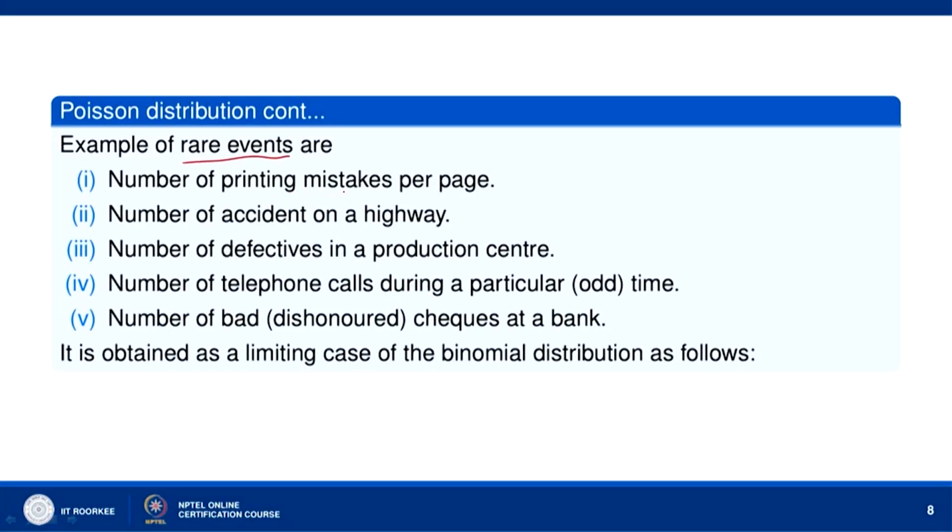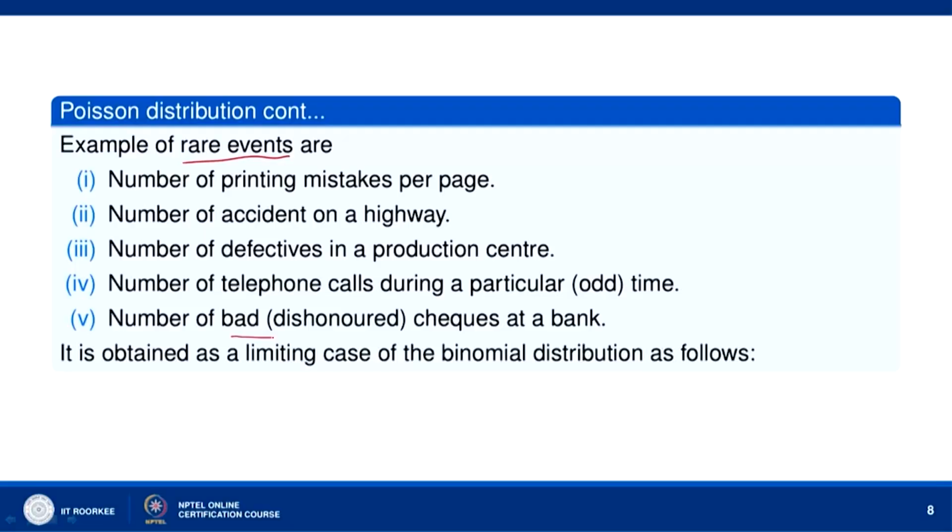So, examples of rare events are the number of printing mistakes per page made by a good typist, the number of accidents on a highway, the number of defectives in a production center, and the number of telephone calls during a particular odd time, during the night for example or early morning, when the number of telephone calls is very less in comparison to during the day.